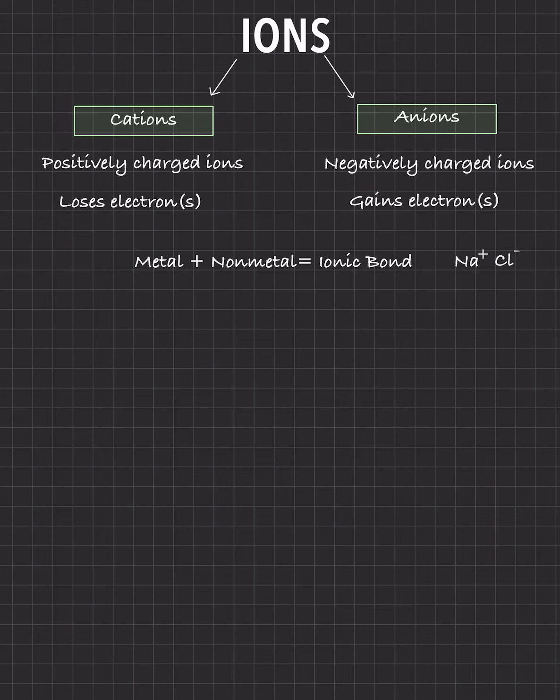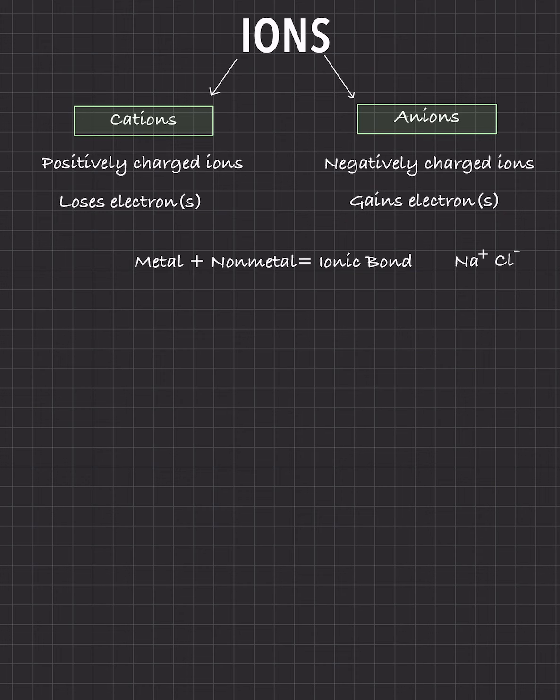Technically speaking, there are electronegativity difference values that you can look at. If you have less than 0.5, that's non-polar covalent. If you have between 0.5 and I think it's 1.4, then that's polar covalent. And if you have more than 1.5, that's ionic. But generally speaking, if you have a metal and a non-metal, like Na is a metal and Cl is a non-metal, then you're going to have an ionic bond because the difference is great.